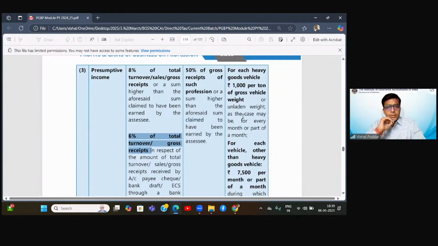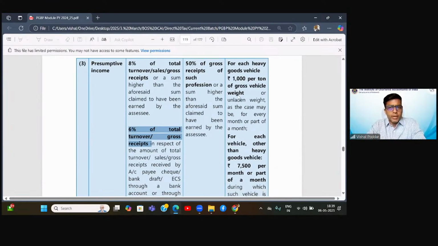As per this section, for the purpose of computation, when I come to this third point, I see that I have 6 trucks. Out of 6, 5 are heavy trucks. Now for these heavy trucks, what I have to see? I have to see the gross vehicle weight or the unladen weight of these trucks. Now what is this gross vehicle weight or unladen weight?